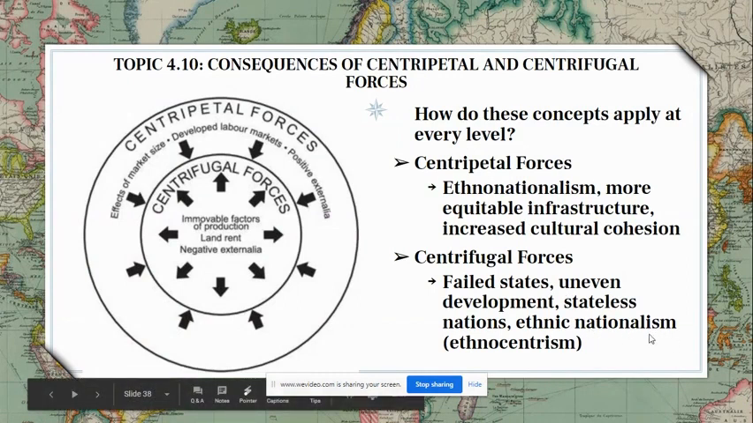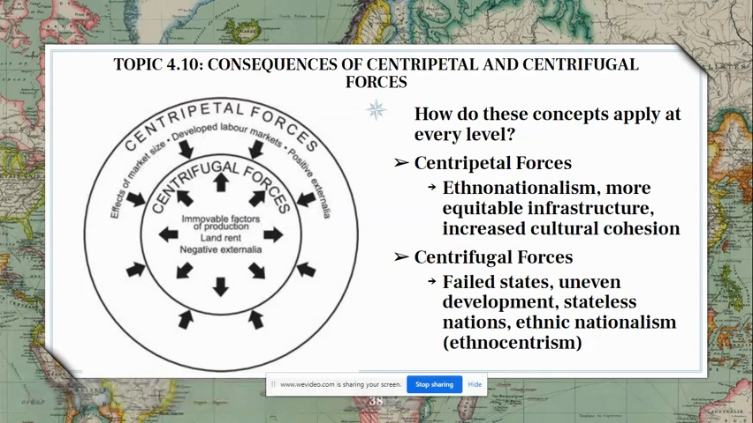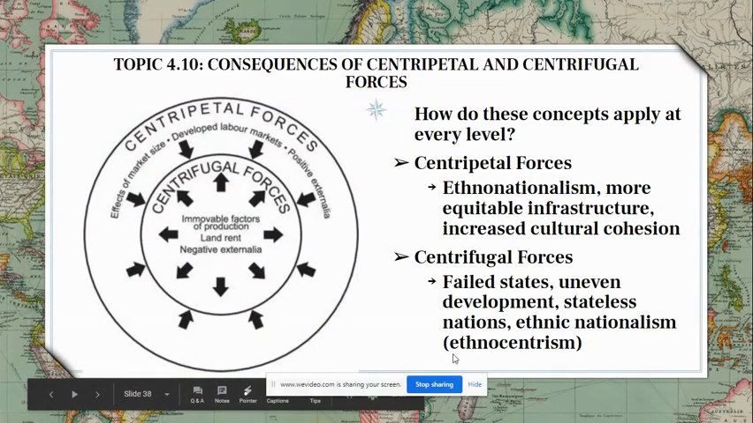And so if you think about Yugoslavia and how the several different national groups within Yugoslavia drove each other apart, or they got driven apart because people were very much centered on their own nationality, and there wasn't any cohesion. That's a centrifugal force. All right, so that sums up political geography.